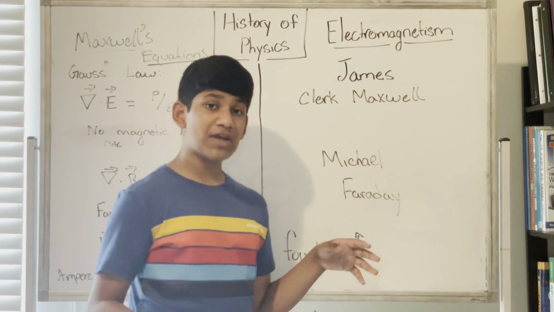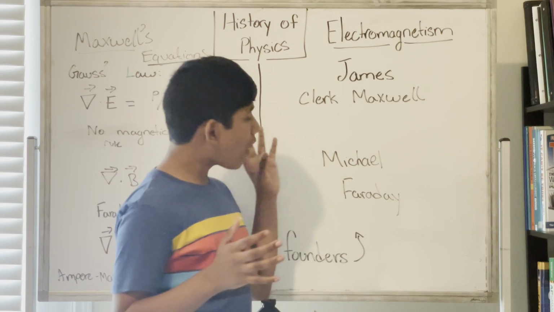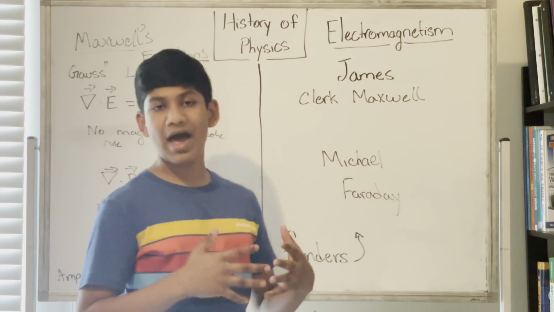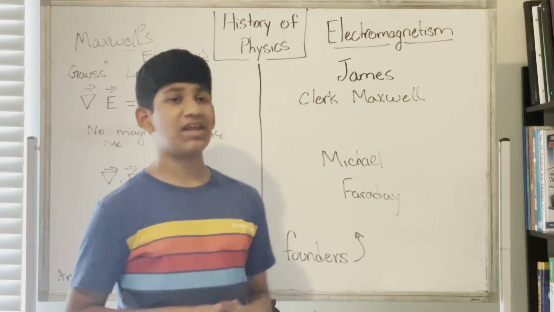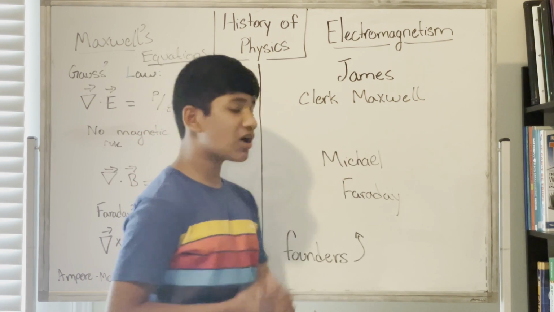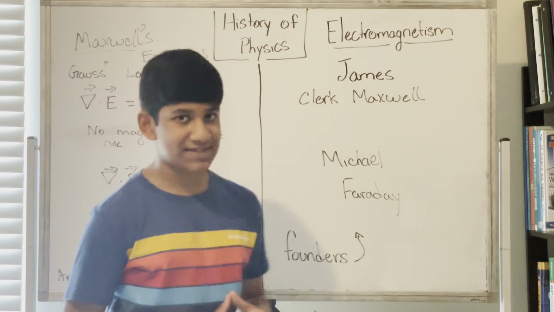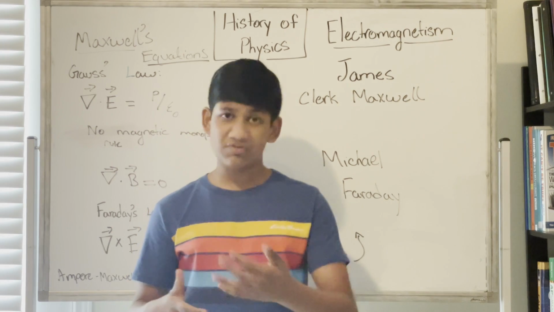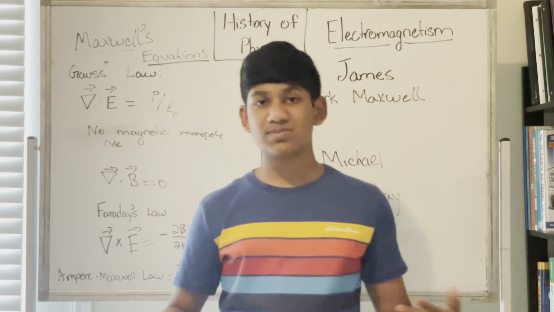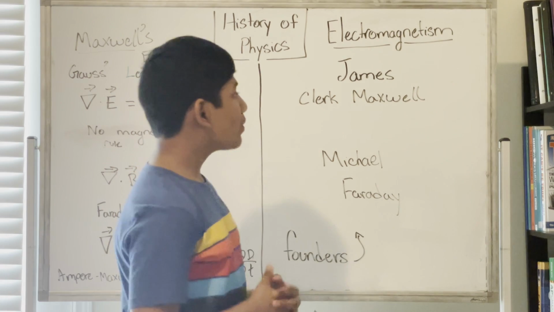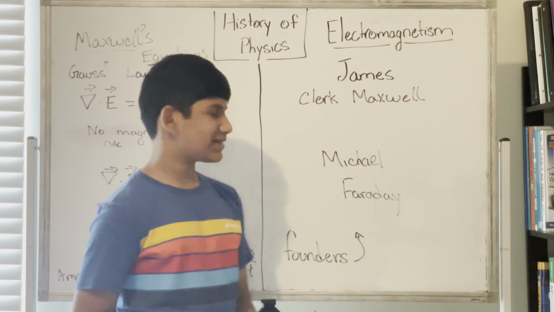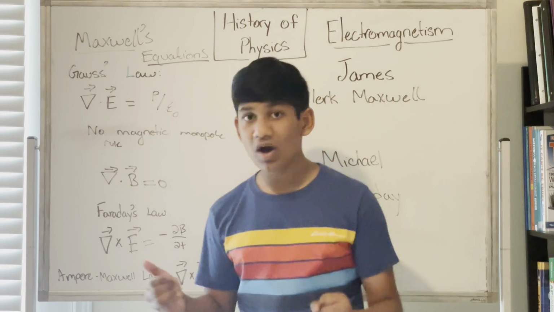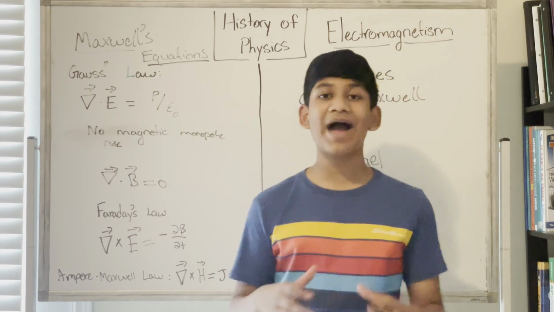Now, James Clerk Maxwell was the essential opposite of Michael Faraday. After Faraday, we had a little bit more understanding of electromagnetism. James Clerk Maxwell was a prodigy in mathematics. At the age of 14, he wrote a scientific paper and published it. At the age of 13, he won a mathematics medal. So James Clerk Maxwell was really smart in the field of mathematics. He developed Maxwell's equations and researched a lot, particularly electromagnetic waves.